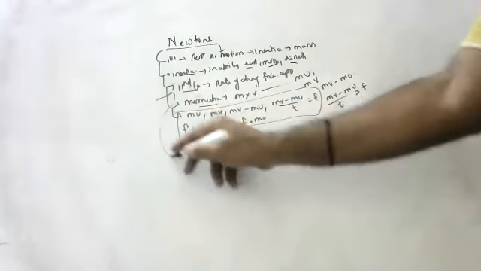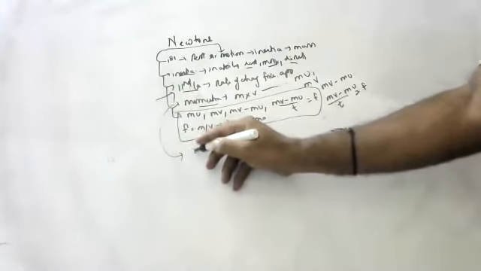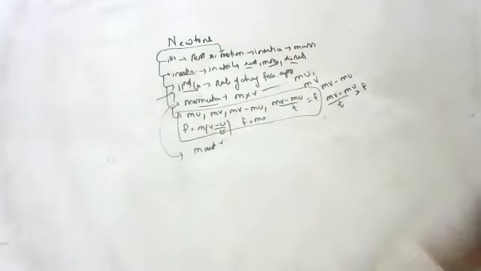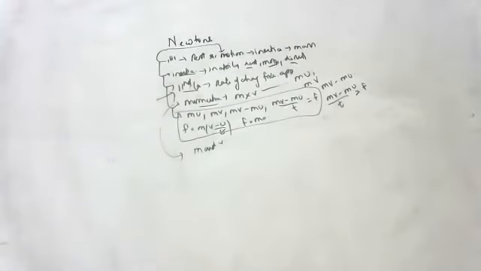So, children, rate of change in momentum is force applied. What is the definition of momentum? Product of mass and velocity. Okay, children. So, next.